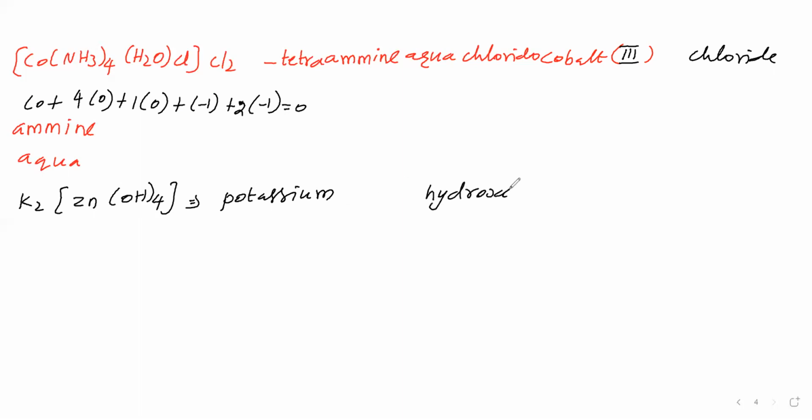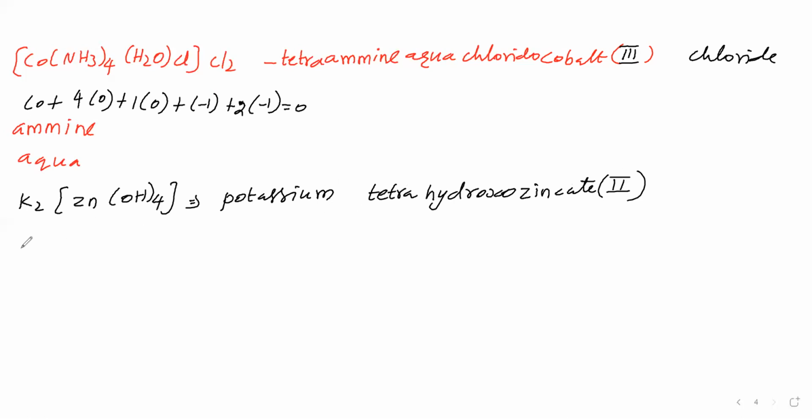OH is present 4 times, that is tetrahydroxo. Zinc's name we should not say as usual because the complex is an anion. Therefore we say zincate. Then substitute the oxidation number of zinc, +2. That is the name of this complex.